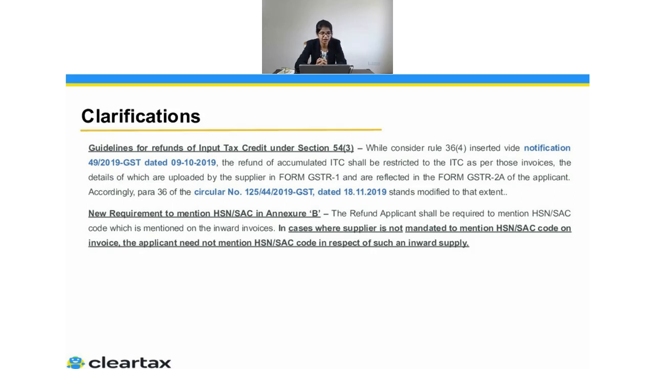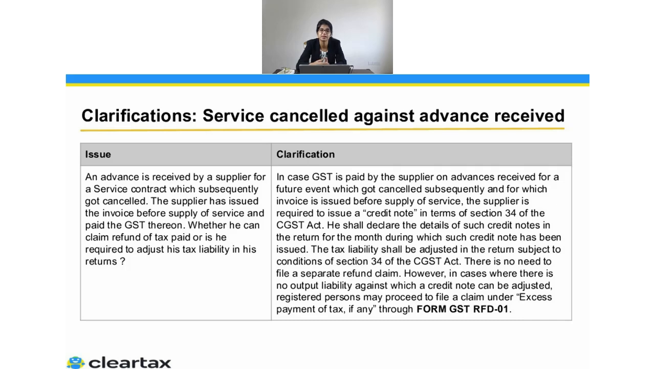Apart from that, they have asked for a new requirement to mention the HSN and SSC in Annexure B while you are filing your refund application. They were also saying that while considering rule 36(4), the refund of accumulated ITC shall be restricted to the ITC as per those invoices, the details of which have been uploaded by your supplier in GSTR-1 and are reflected in 2A of the applicant. But here again there was another relaxation given because of COVID-19, where you can go ahead and file the application on the basis of your purchase register. You only have to send some documents to the government.